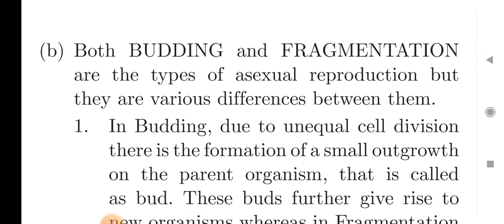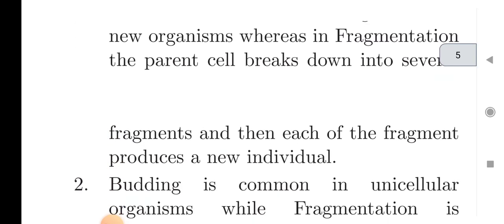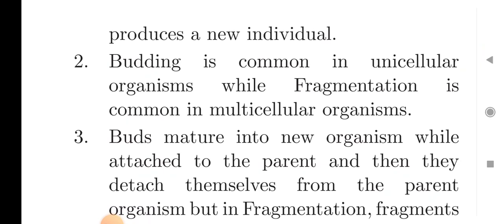Second, both budding and fragmentation are types of asexual reproduction, but there are various differences between them. First difference: in budding, due to unequal cell division, a small outgrowth forms on the parent organism, which is called a bud. These buds further give rise to new organisms, whereas in fragmentation, the parent body breaks down into several fragments, and then each of the fragments produces a new individual. The second difference is that budding is common in unicellular organisms like yeast, and fragmentation is common in multicellular organisms.